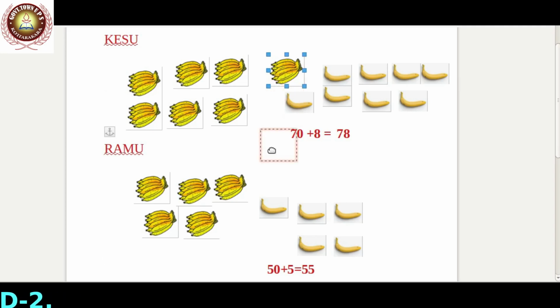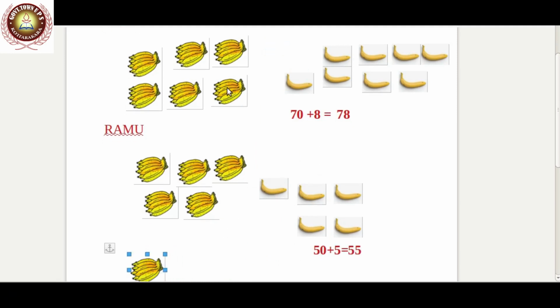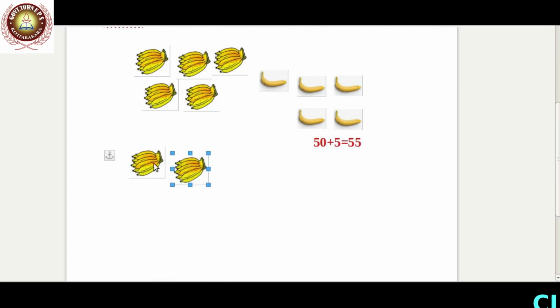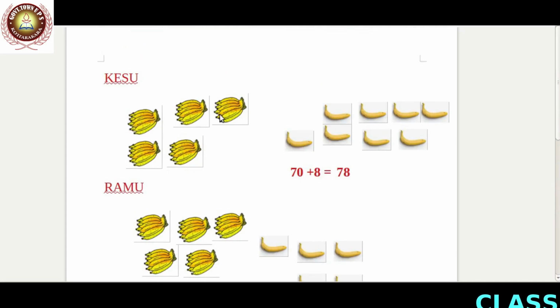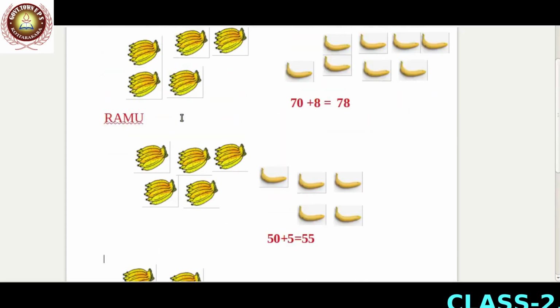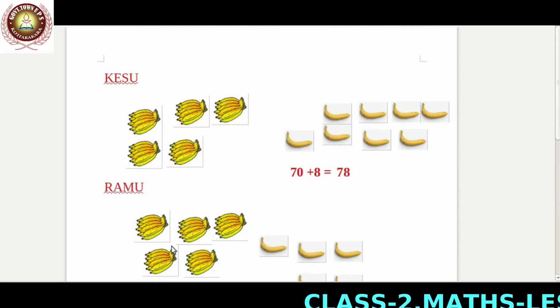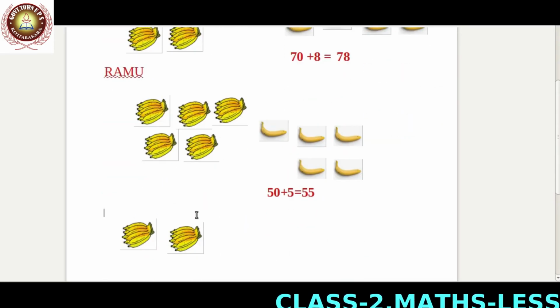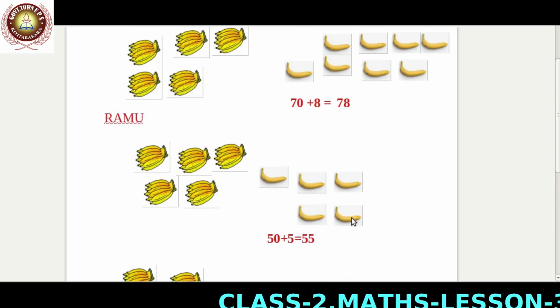When we take two bunches from Keshu, there are 1, 2, 3, 4, 5 bunches. In Ramu's there are also 1, 2, 3, 4, 5 bunches. Then the bunches of Keshu and Ramu are equal. We take 2 bunches. Here Ramu has 5 single bananas.